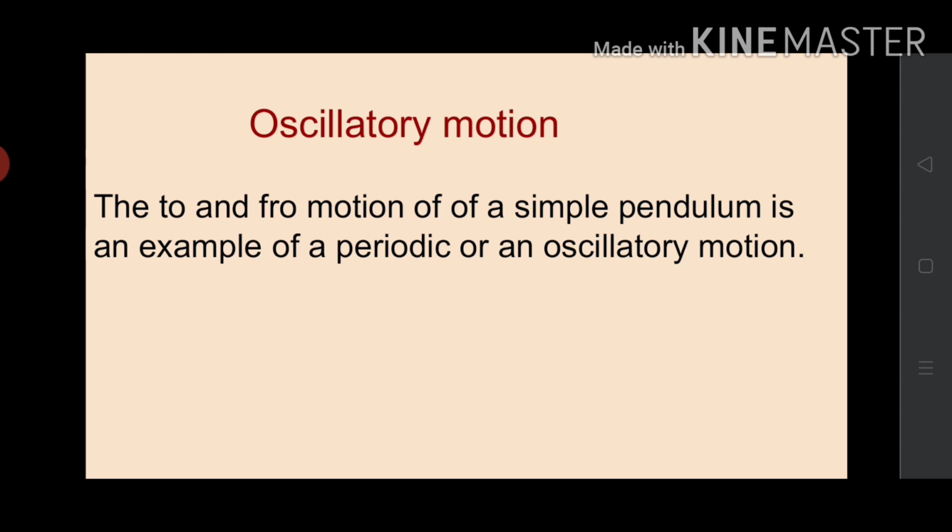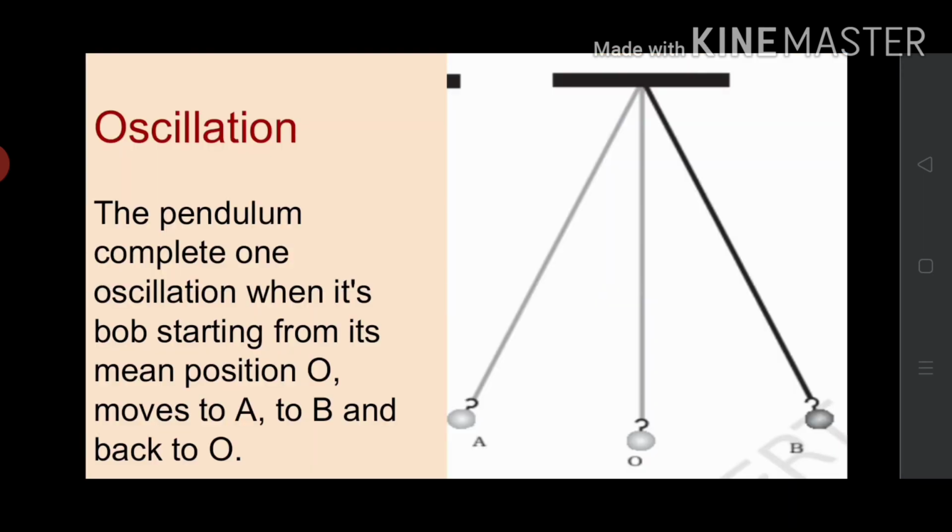The pendulum is said to have completed one oscillation when its bob, starting from its mean position O, moves to A, then to B and back to O. You can see in the picture O is the mean position.